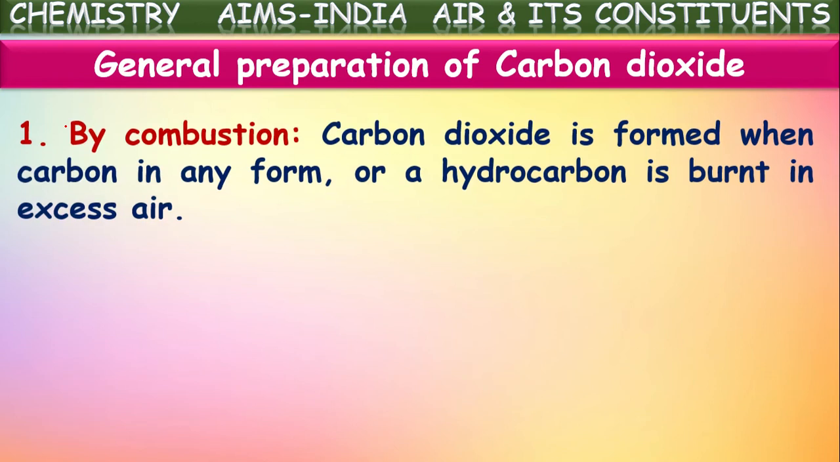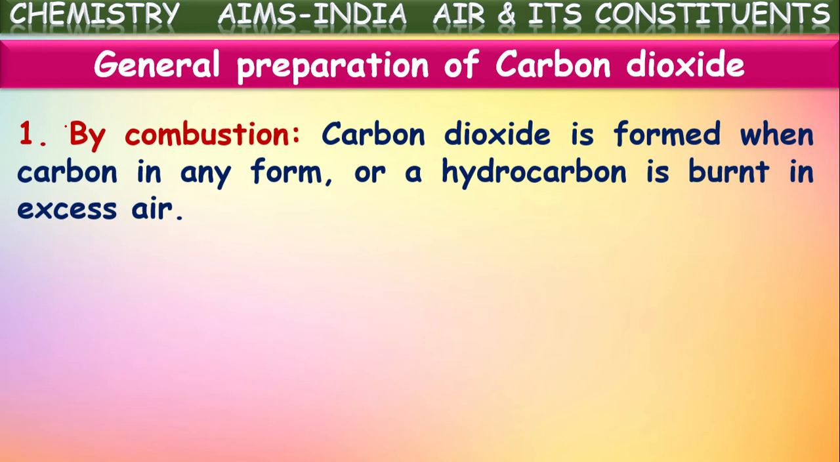By combustion, this is a major method by which carbon dioxide is prepared in the atmosphere and even by human activities. Carbon dioxide is formed when carbon in any form or a hydrocarbon is burned in excess air. Then carbon dioxide is produced. So simply, when fuels undergo combustion, they produce carbon dioxide.